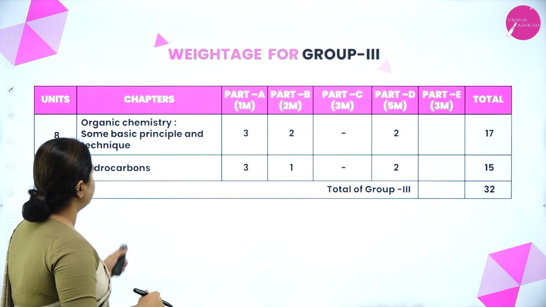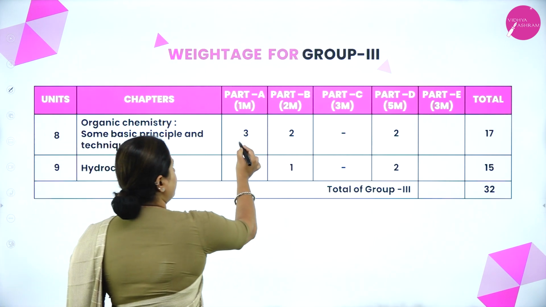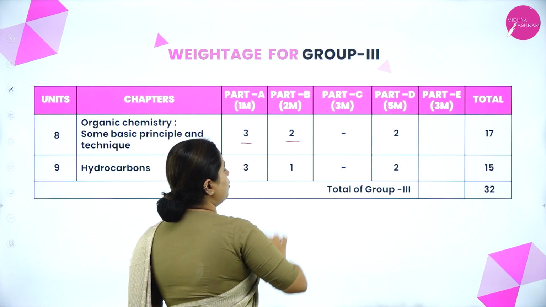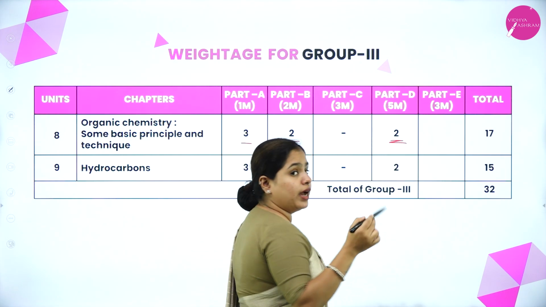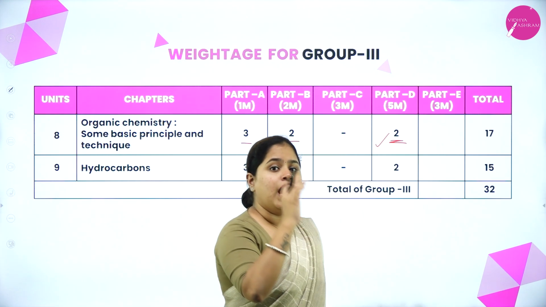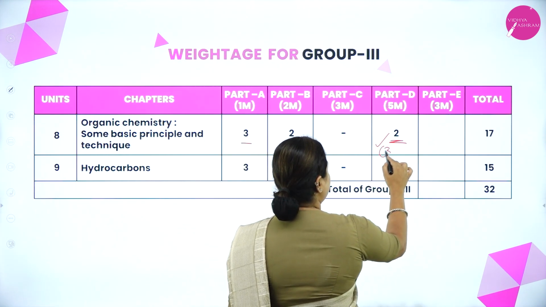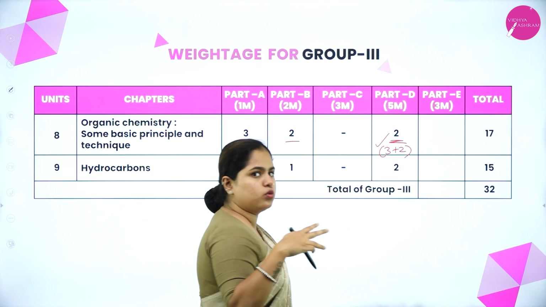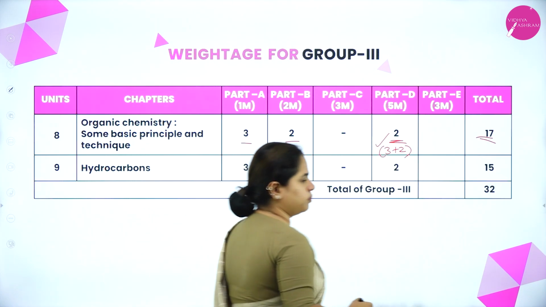Moving on to the last part, that is organic chemistry part. So in the organic chemistry chapter, you have 3 1-mark questions, 2 2-mark questions, no 3-mark question, right? And directly you will have 2 5-mark questions, and these 5-mark questions also will be divided into 3 plus 2 format. You will have a 3-mark question and you will have a 2-mark question. Total of 17 marks from this chapter.